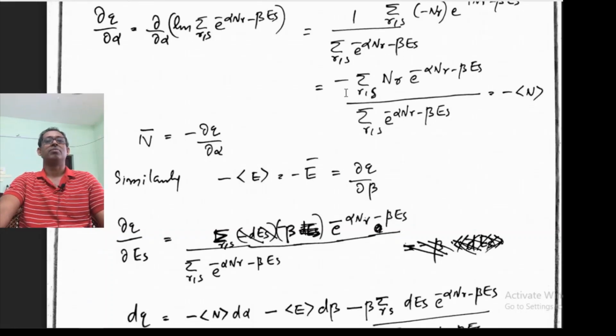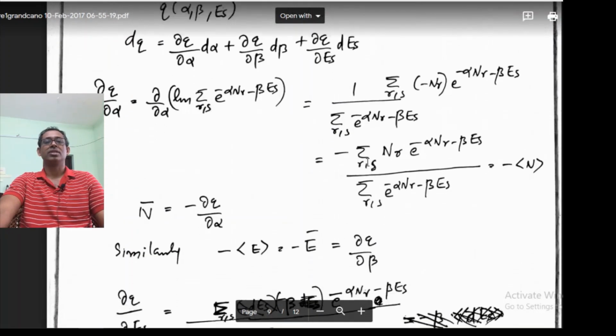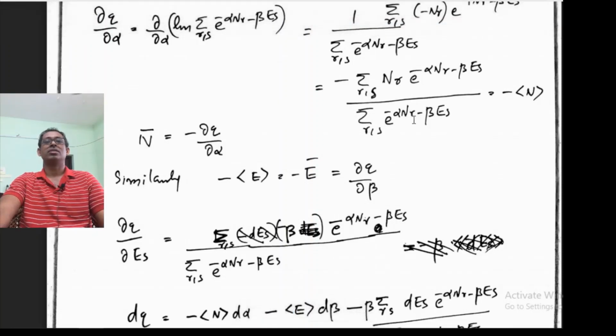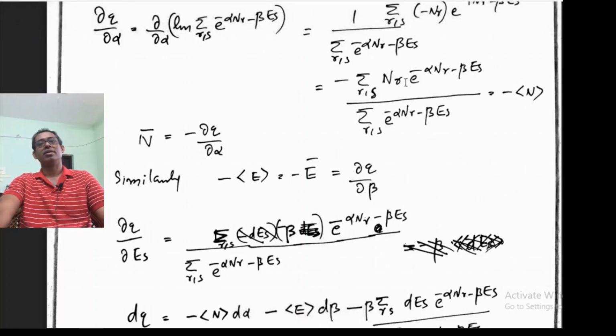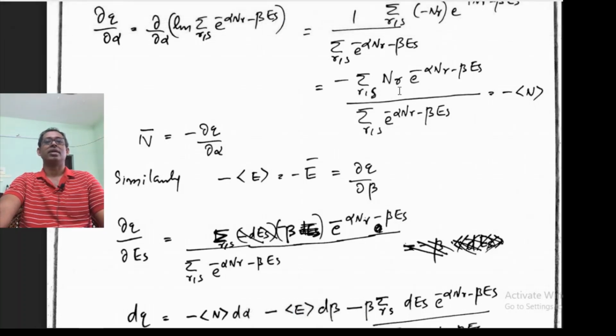So this will be minus of sigma RS Nr e to the power minus alpha Nr and so on. This thing is going to be the average value of n, the average number of particles, because e to the power minus alpha Nr minus beta Es over sigma RS e to the power minus alpha Nr minus beta Es is the probability for the system to be in different Nr states.